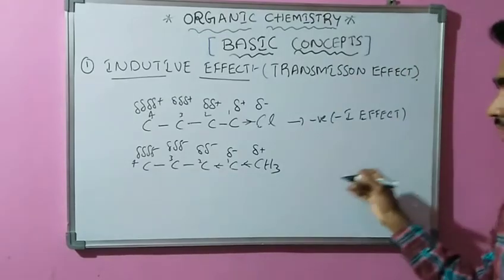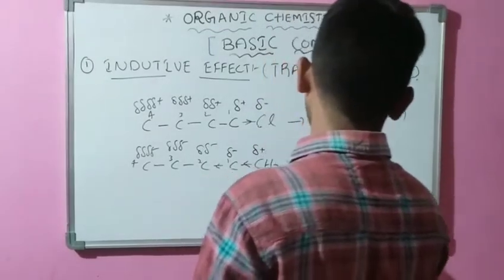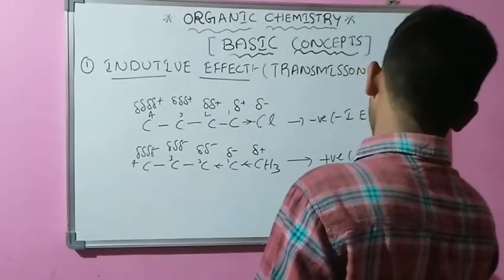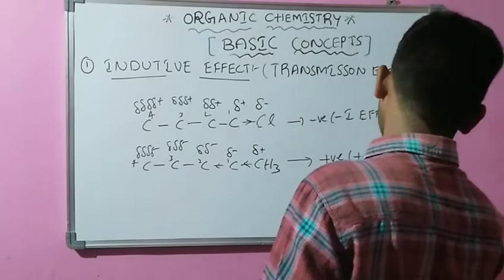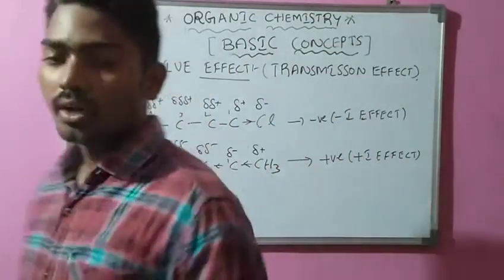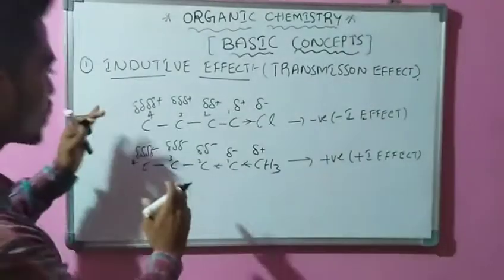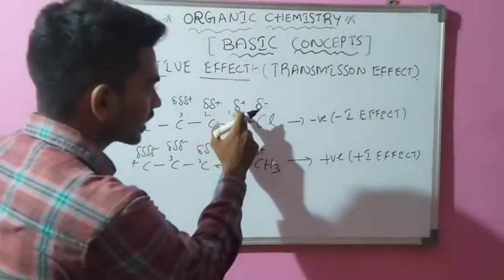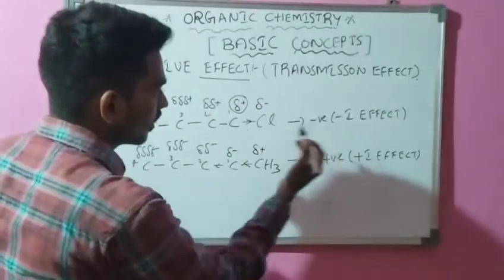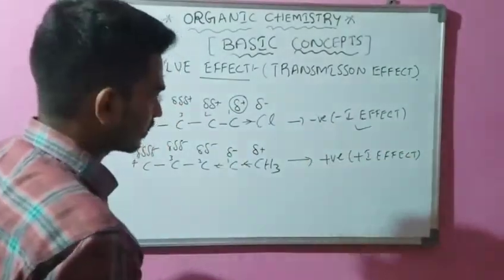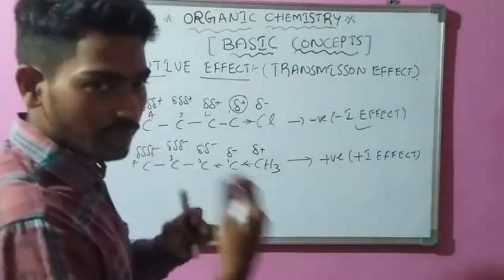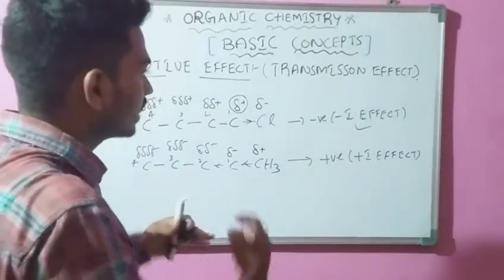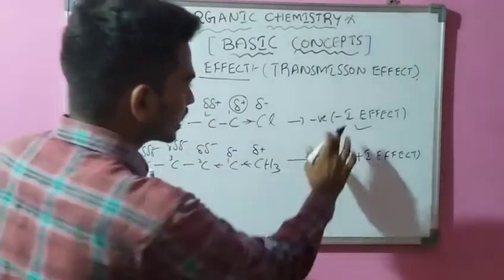This is the minus I effect and this is the positive inductive effect or plus I effect. How do you remember this positive inductive effect or negative inductive effect? You see, when a carbon gets a delta positive charge, then this is called the negative inductive effect. Okay, this is one remembering idea.